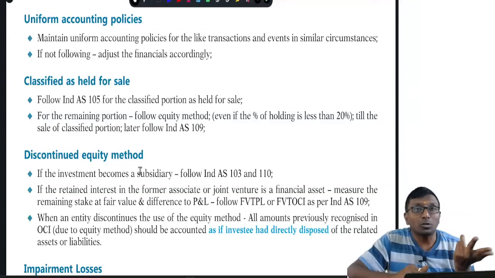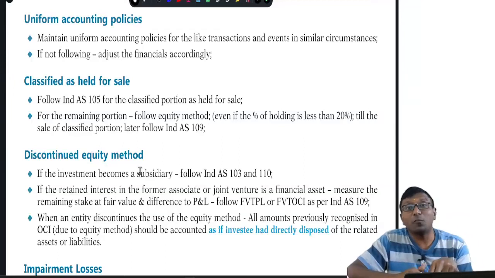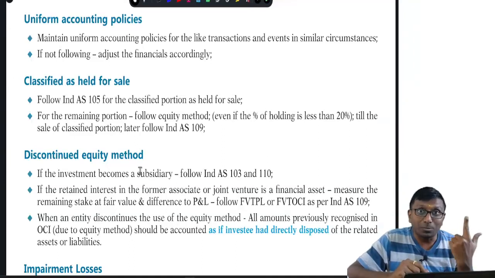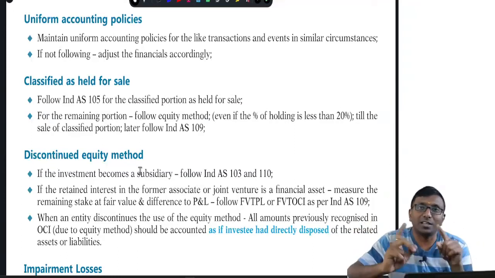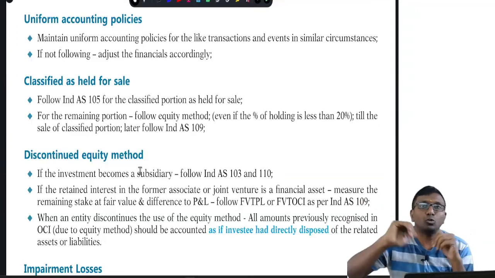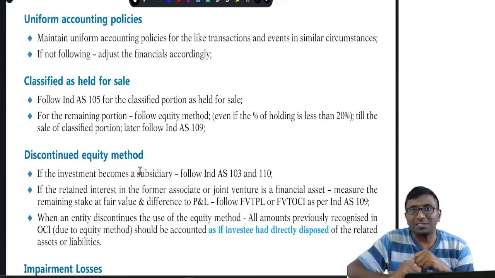But sir, what about the remaining 15%? For the remaining 15%, even though it is less than 20%, you still need to follow the equity method, because as on 31st March we have not sold it. We have only decided to sell it. So I still have significant influence, and to the extent of 15%, the associate's profits into 15% I will take. That will be added to the investment and to my consolidated profit and loss.